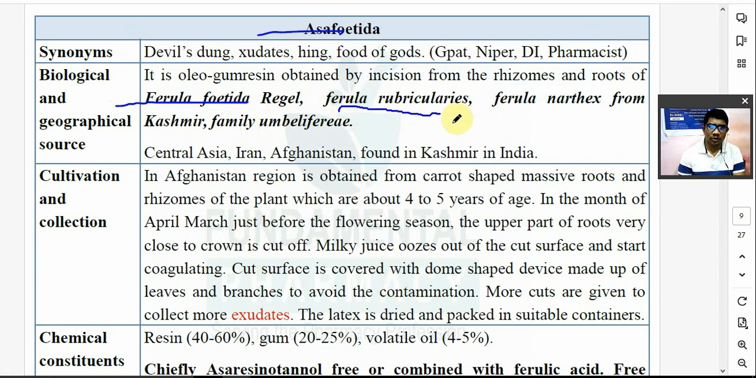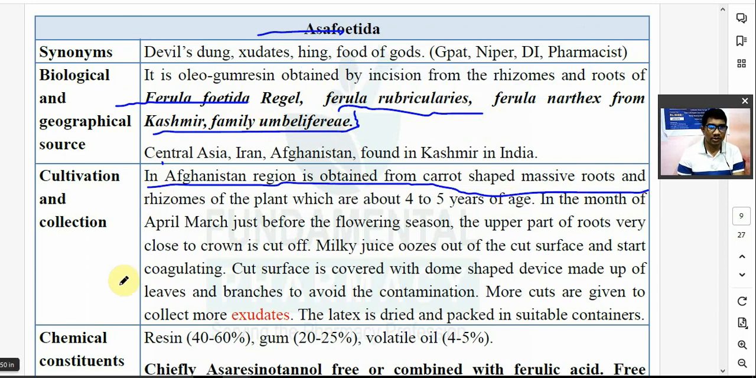Ferula rubricaulis, Ferula narthex. Okay, from Kashmir. Its family is Apiaceae, and it is found in Kashmir. Found in Central Asia, Iran, Afghanistan, and in the Kashmir area. In the Afghanistan region, it is obtained from the carrot-shaped massive roots and rhizomes of the plant, which are about 4 to 5 years old. It is collected in the months of March and April, just before the flowering season.